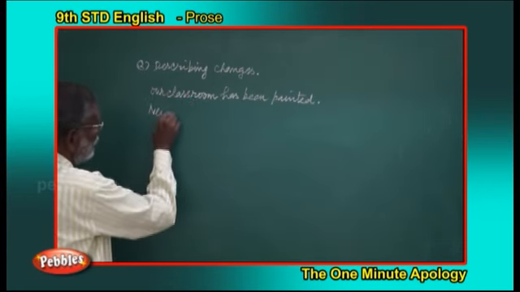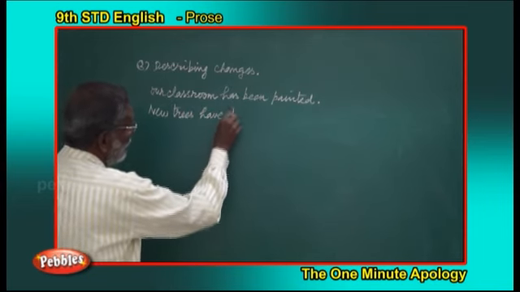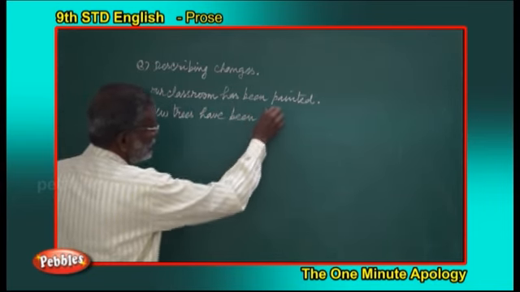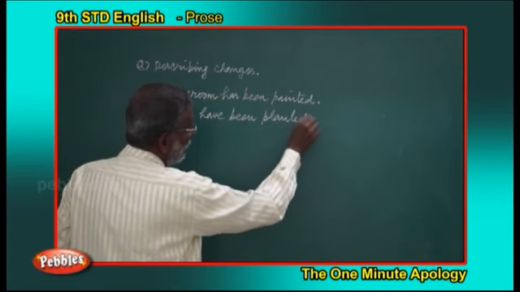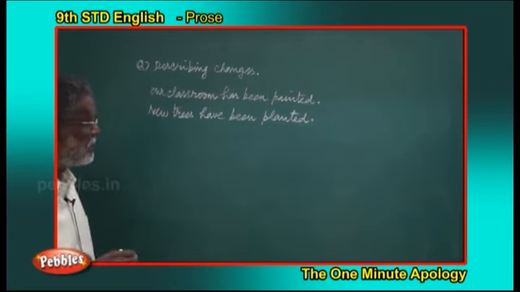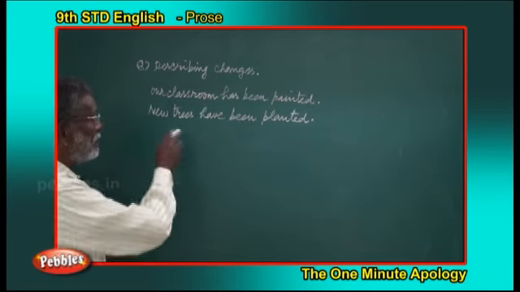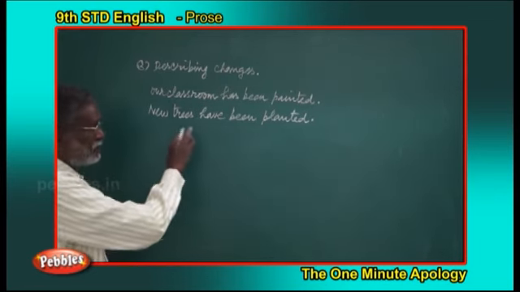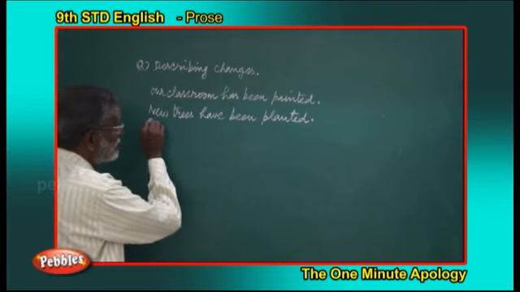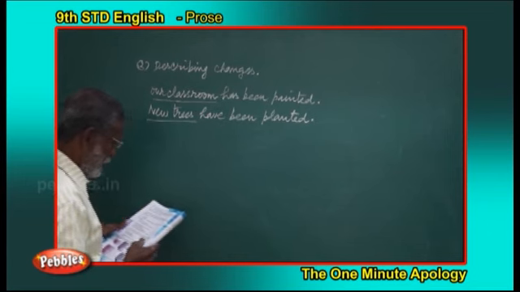And new trees have been planted. Here we don't say that the students have planted the trees. Instead, they give the same in the passive form, giving importance to new trees and our classroom.